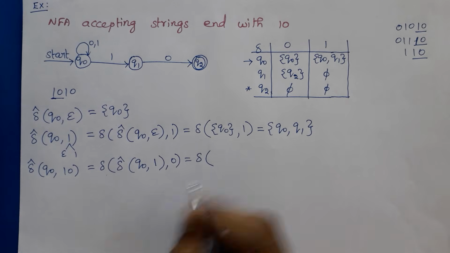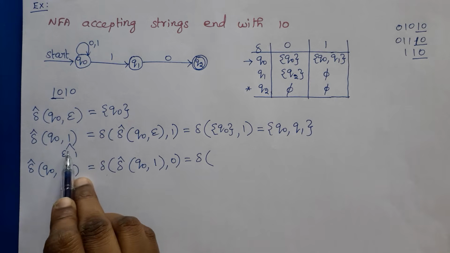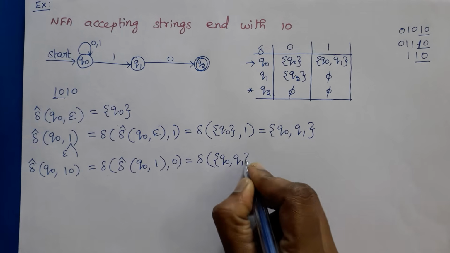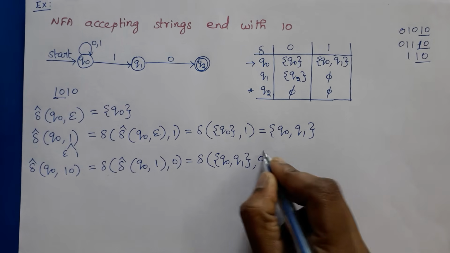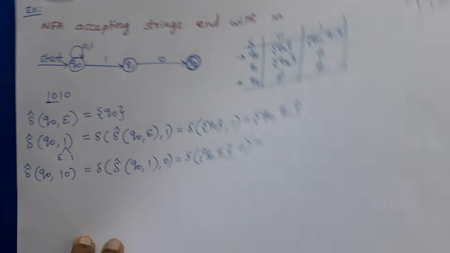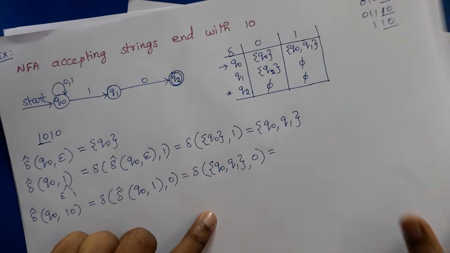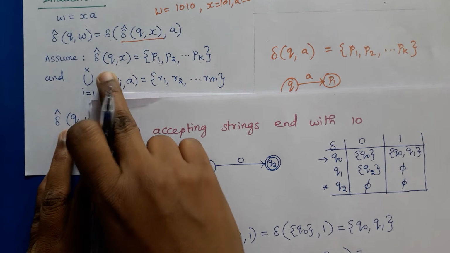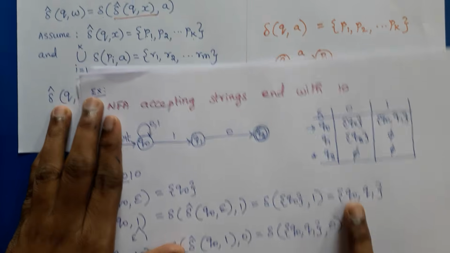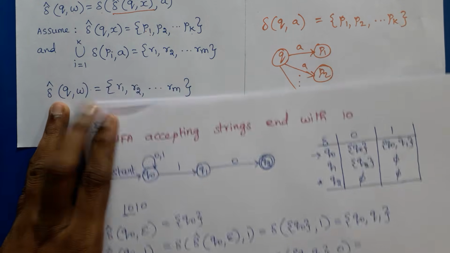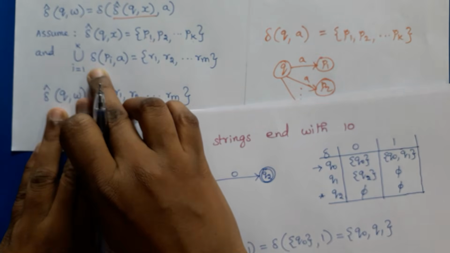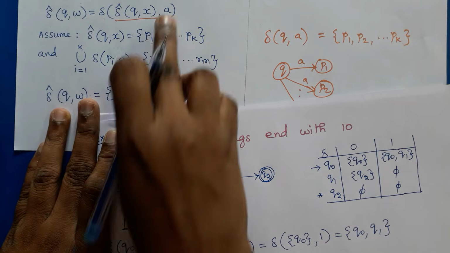So delta cap of Q0 comma 1 is Q0 and Q1. So Q0 Q1 comma 0. Based on this, we are getting delta cap of Q0 comma X here, P1 P2, and in this we are getting Q0 Q1. So now we have to perform the union operation for this: delta of P1 comma A union P2 comma A up to Pk. So here we are getting only 2.